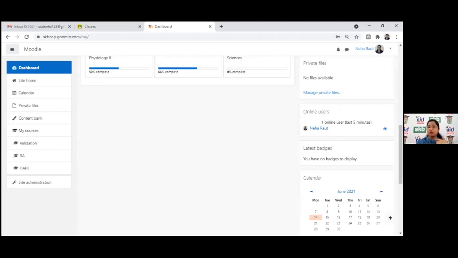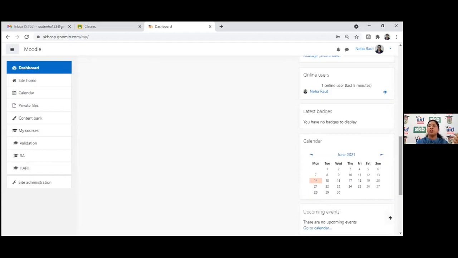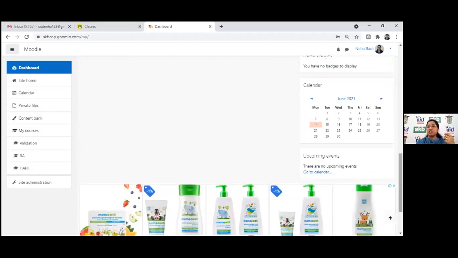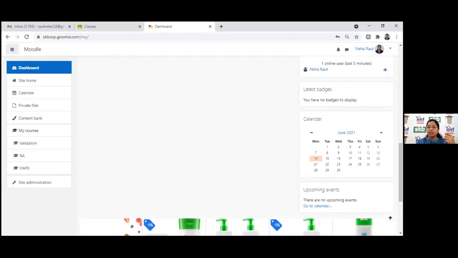But during the quizzes, you can see all the students here. You can set a calendar that recalls the same. You can mention the upcoming events here.